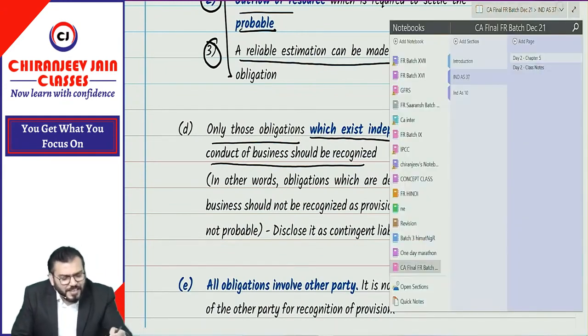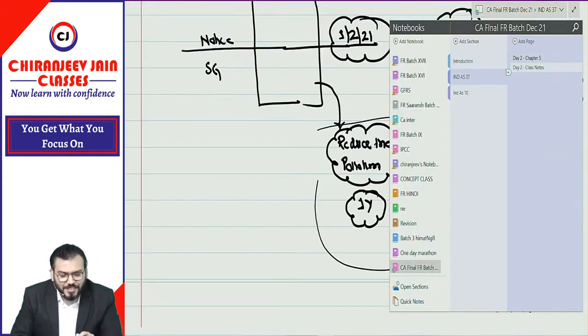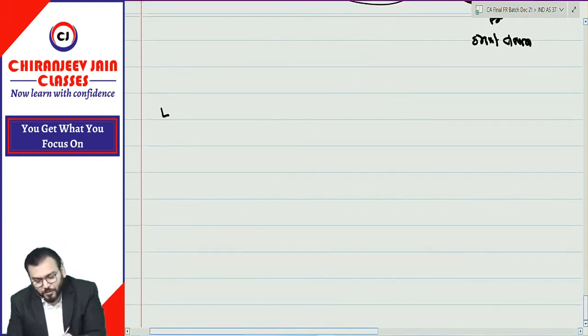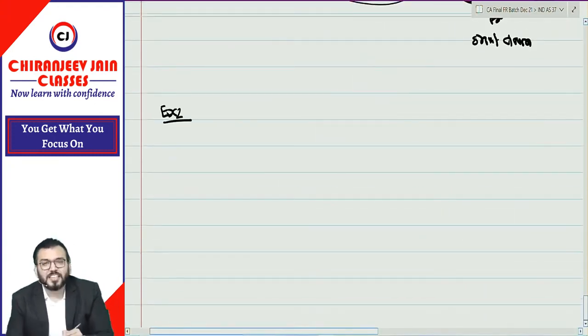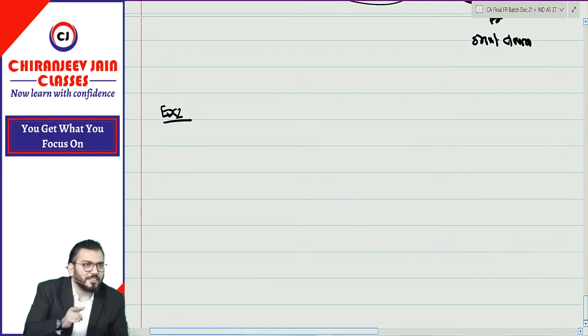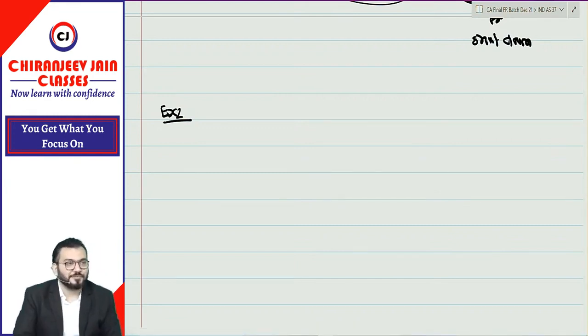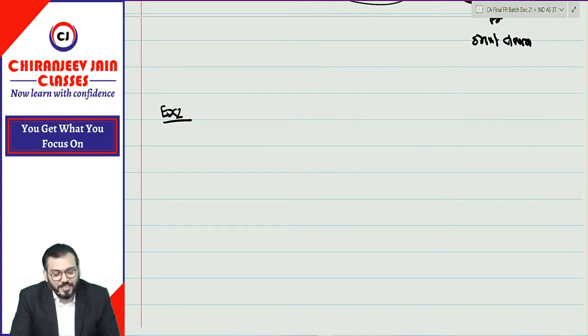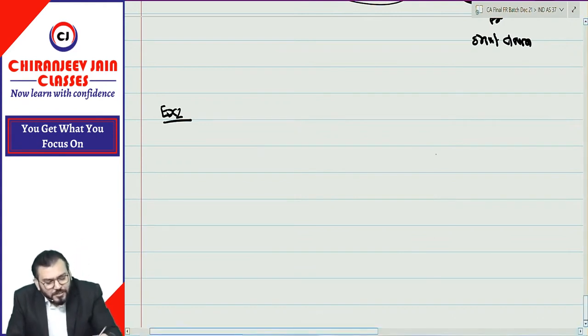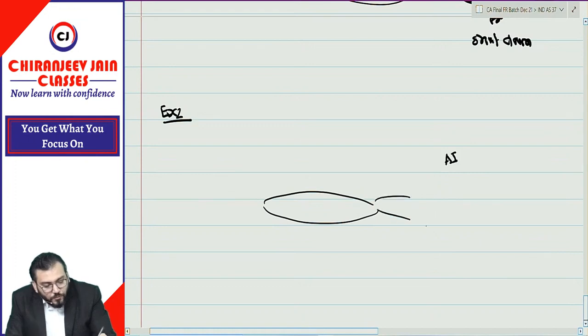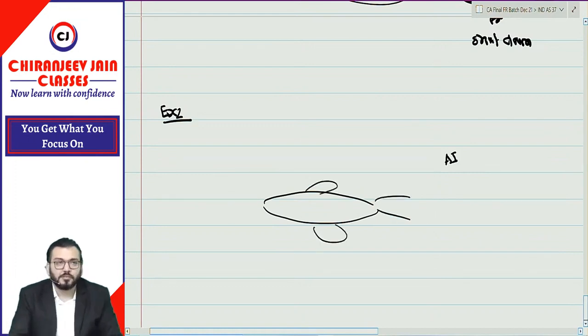One more example I can take, which is also a CA Inter example. I hope you might be knowing about this, but intentionally I have not taken this example as the first example, because most of the time you give the correct answer for this. Asked in CA Inter exam, suppose Air India purchases one aeroplane for commercial purpose.